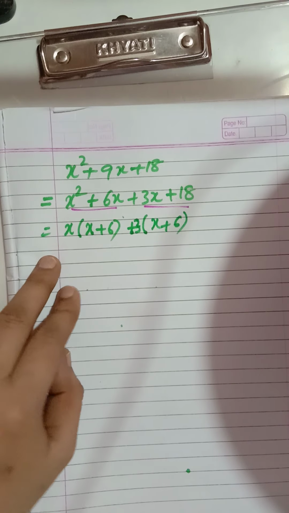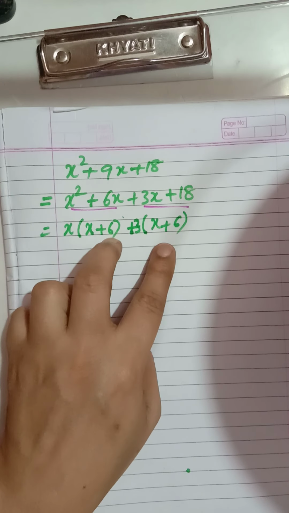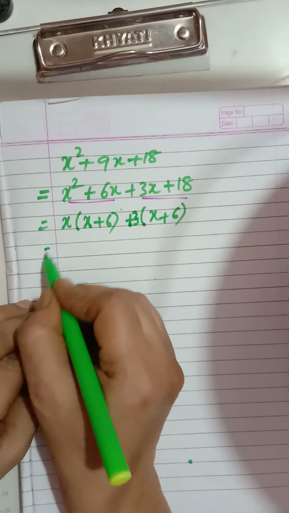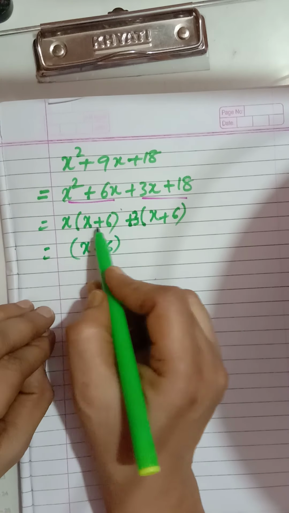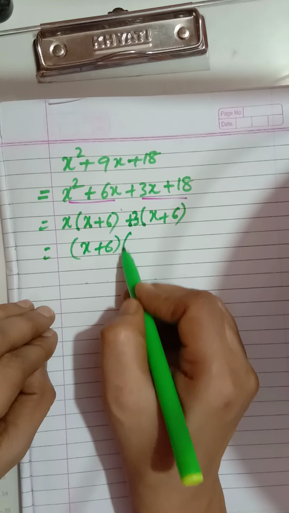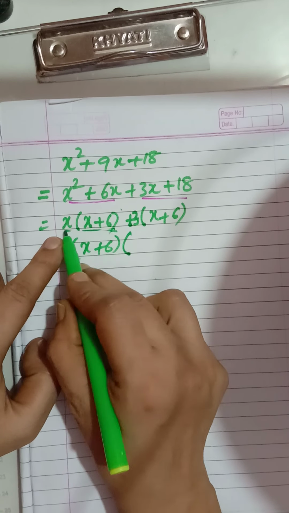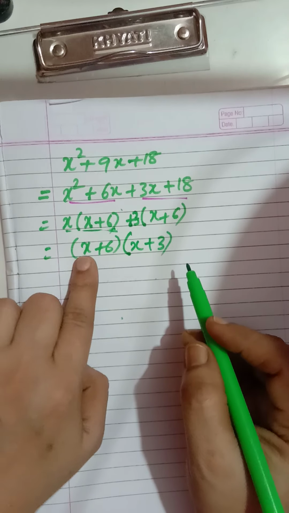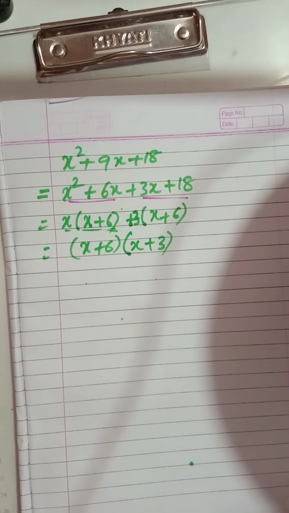Now always remember, children, in this type of sum, the term in both brackets will be the same. If it is not coming the same, that means your sum is wrong. Now this x plus 6 is common, remove it out. From this term and this term, x plus 6 is common. In the second bracket, from the first term what remains? x. From this term, plus 3. So we can say that x plus 6 and x plus 3 are factors of x square plus 9x plus 18. This way you are going to factorize the trinomial.